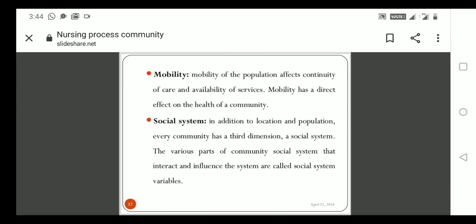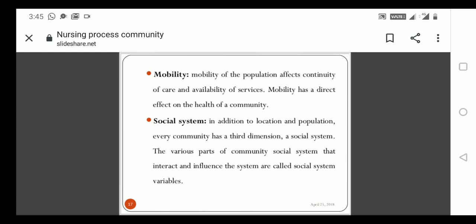It directly affects the health of the community, because if they are shifting from one place to another, you should change the recording and give the services from other communities. It's very difficult to give care once people move from one area to the next. The next one is social system. In addition to location and the population, every community has a third dimension, which we call the social system.